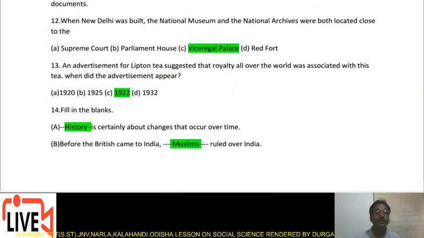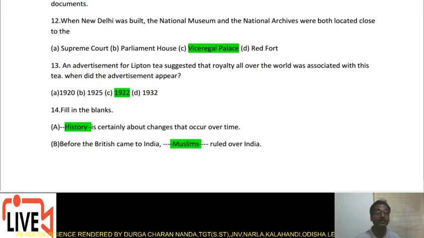An advertisement for Lipton tea suggested that royalty all over the world was associated with this tea. When did the advertisement appear? In 1922, where Prince Arthur was shown in the advertisement on the horseback.